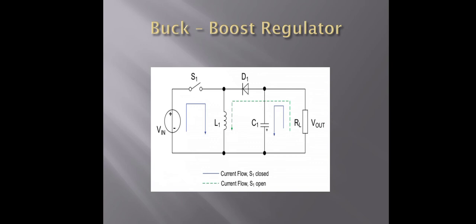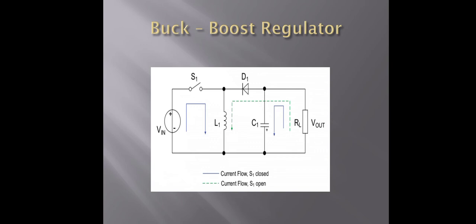Then the operation of the buck boost regulator is divided into two groups, two modes. During mode 1, the transistor is turned on and the diode D is reverse biased. Then the input current, which rises, flows through the inductor L and the transistor.